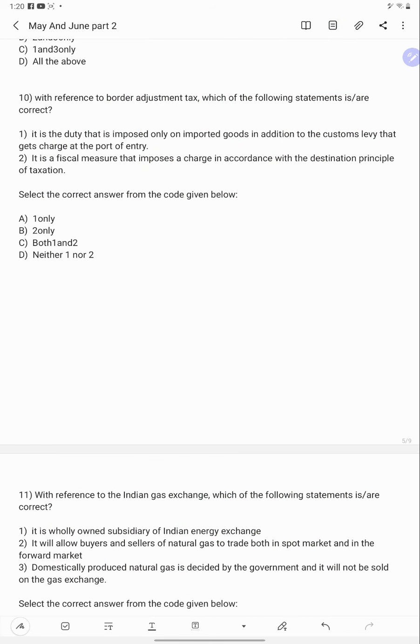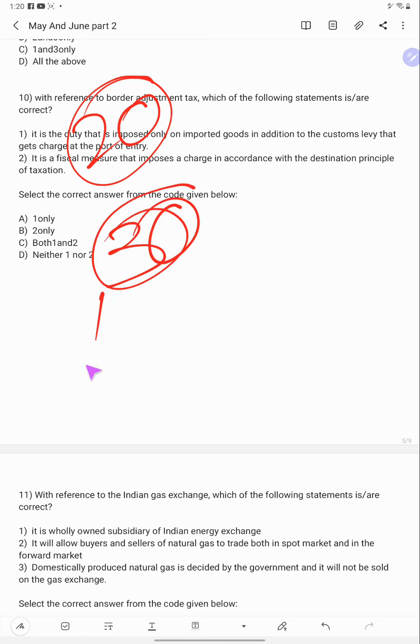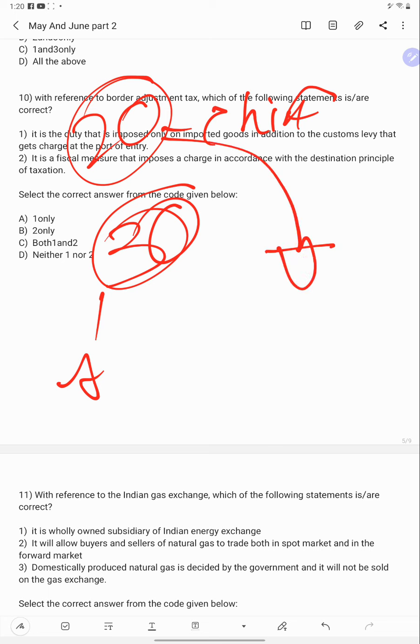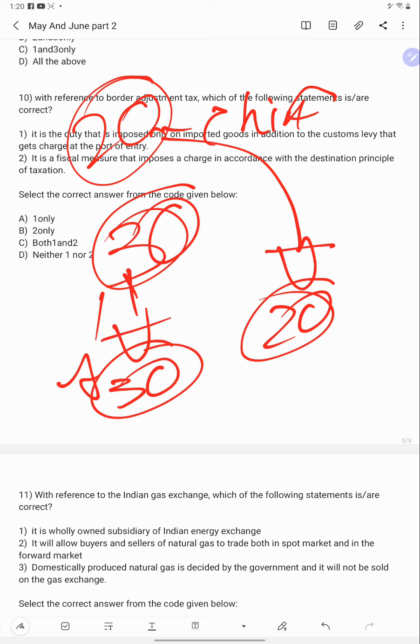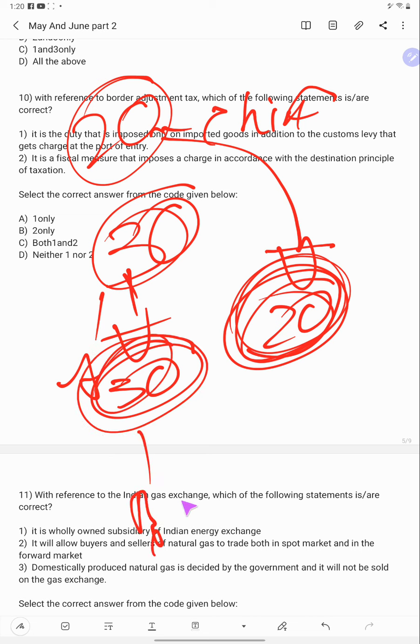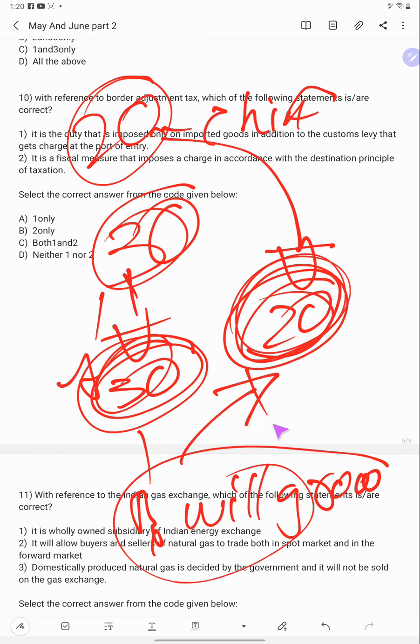So what is happening here? If India doesn't tax, and the Chinese pencil is 20 rupees and the Indian pencil is 30 rupees, what happens? If the Chinese pencil comes to India, everybody will buy the 20 rupees pencil. Very few people will buy the 30 rupees pencil. So Indian manufacturing sectors will not grow because of the cheap Chinese product, and it will affect the Indian economy, employment, inflation, everything.